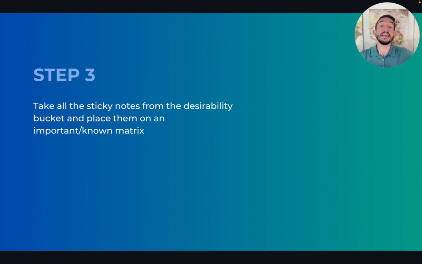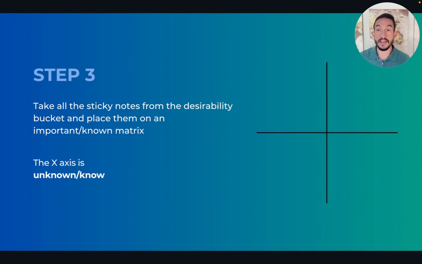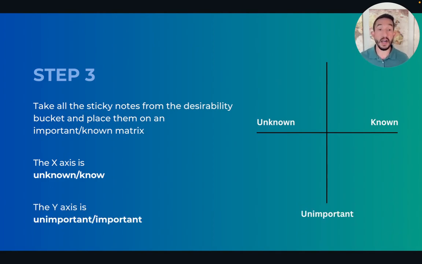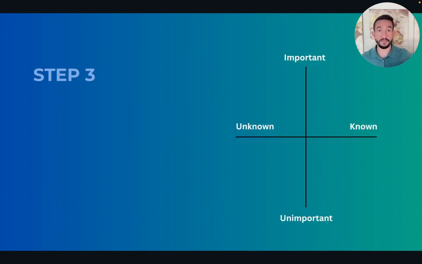Step number 3, take all the sticky notes from the desirability bucket and place them in an important known matrix. The x-axis is unknown known. The y-axis is unimportant important, right? So the things that we have no idea about to the things that we know really well, maybe the things we have the least amount of evidence, the things we have the most amount of evidence, and then how important is this for us to solve? Things that won't really matter versus things like these are must in order for this project to be successful.